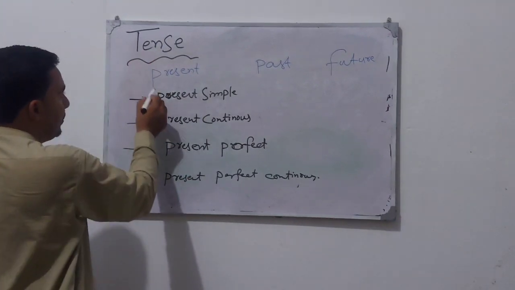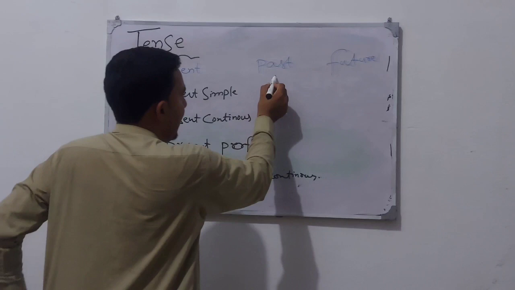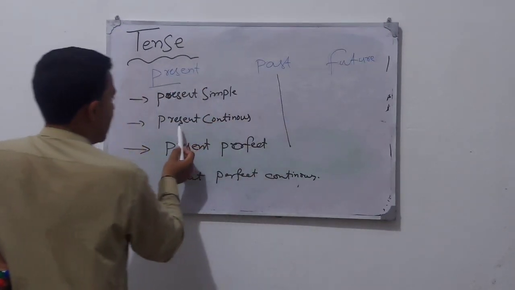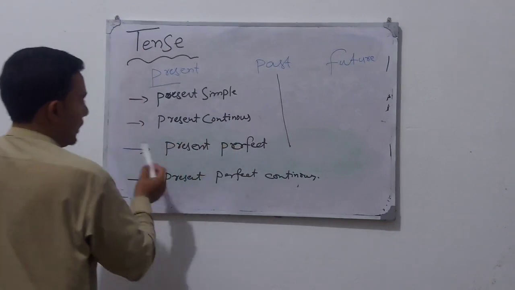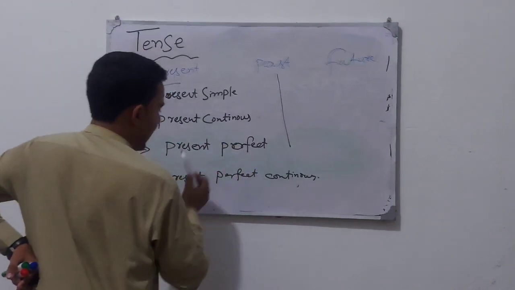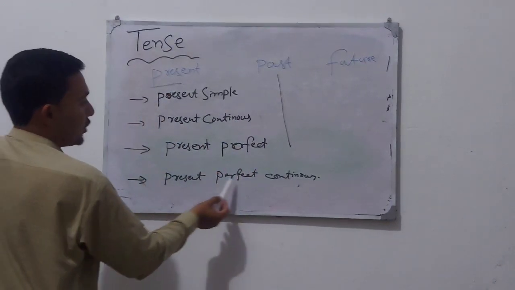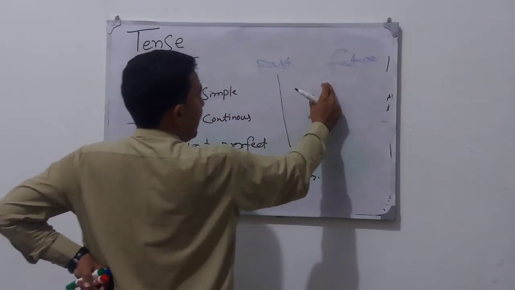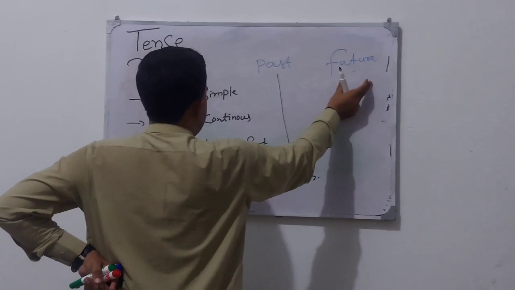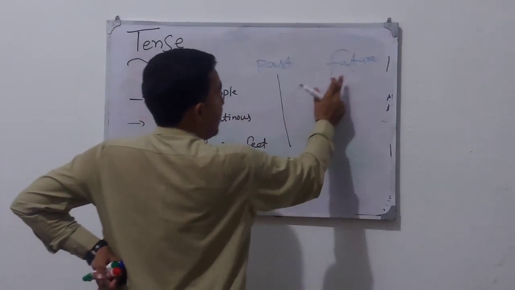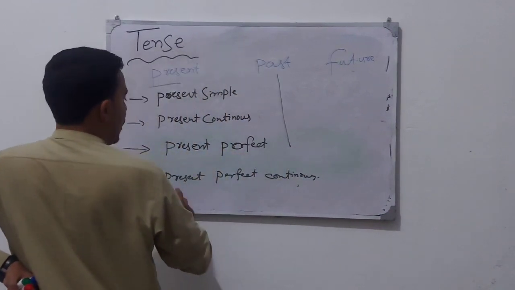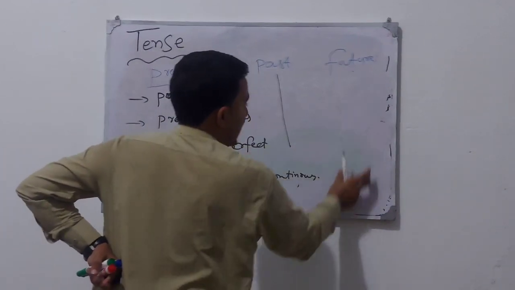The same are the past: simple past, past continuous, past perfect, past perfect continuous. Same for the future: simple future, future continuous, future perfect tense, and future perfect continuous tense.